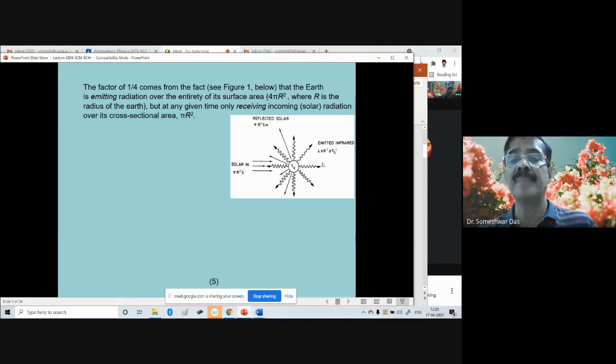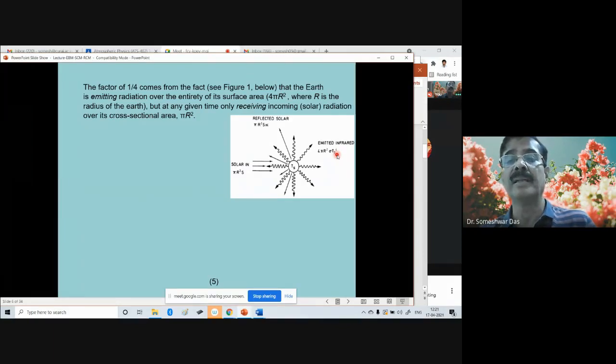Similarly, the emitted infrared radiation from the Earth's surface is given by 4 pi r square times sigma Ts to the power 4. Now this factor 4 is because Earth is emitting in all directions. But this factor 4 is not there for the incoming because Earth is not receiving solar radiation at all times from all directions. So only a small cross section of the Earth is receiving the energy at a given time, but it is emitting from all sides at all times.